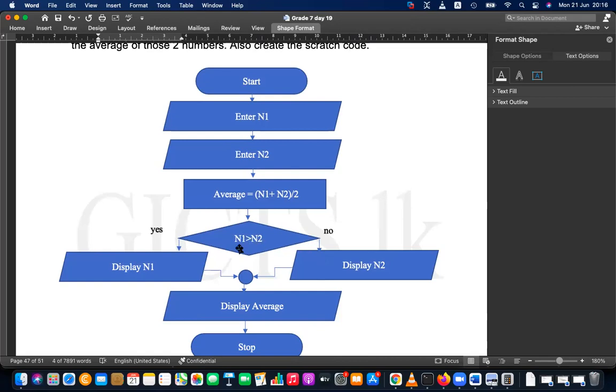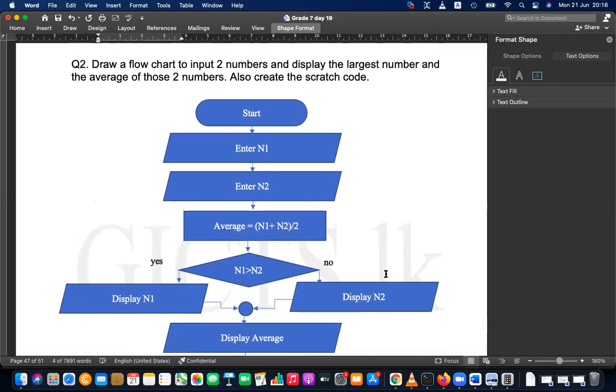So if number 1 is greater than number 2, then display number 1. Actually, you are going to display the largest one. If number 1 is not greater than number 2, then number 2 should be the largest one, so you are displaying number 2. Actually, this question: draw a flow chart to input 2 numbers and display the largest number and the average of those 2 numbers. Also create a Scratch code.